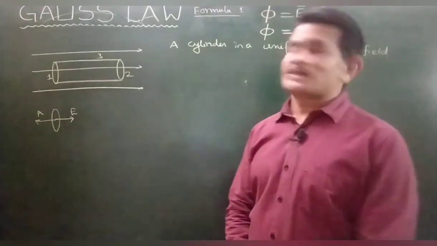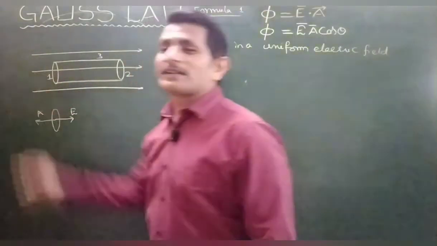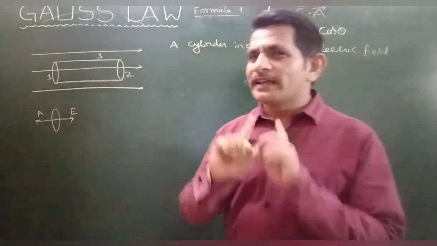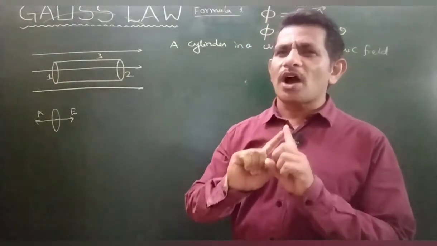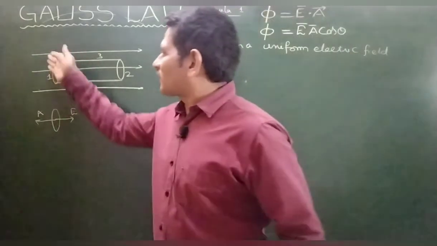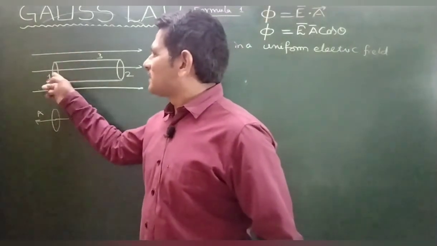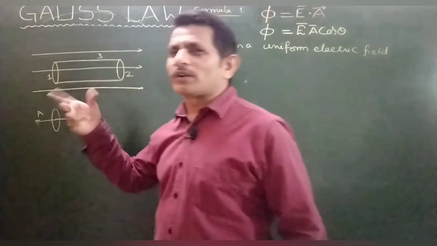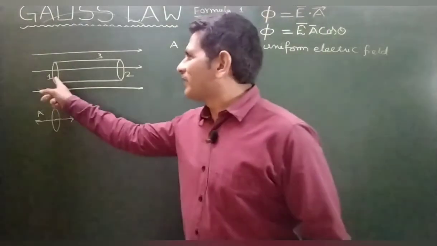You may ask, sir, why do you draw the area vector in this direction, why not in this direction? The area vector is always outward and perpendicular to the surface. This is the cross-sectional area, this is the normal, and it is outward of the body. So that is the area vector.